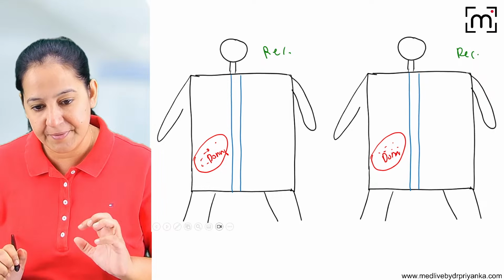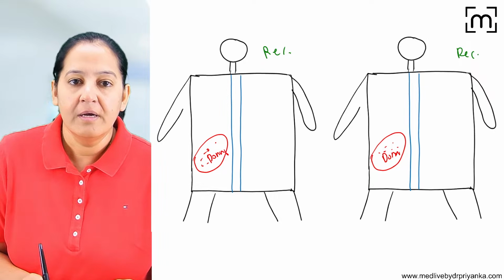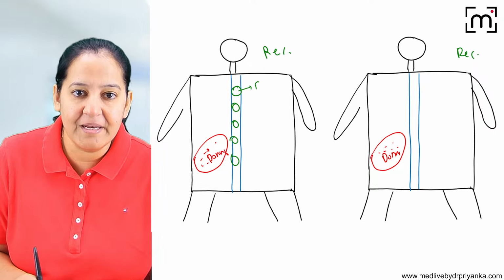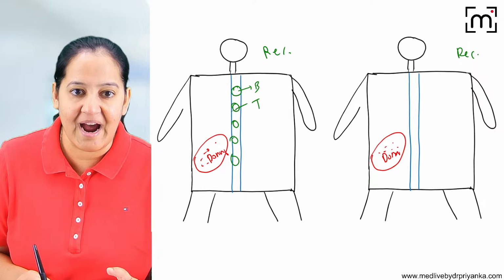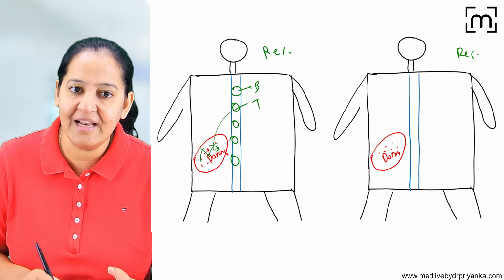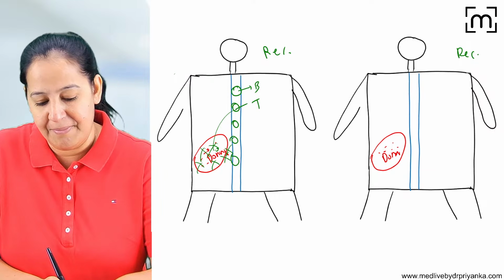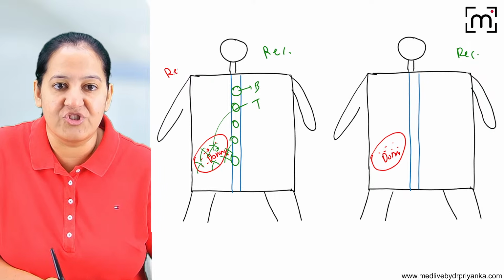So usually what happens? The recipient body has the B and the T lymphocytes. These are the lymphocytes, B lymphocyte and T lymphocyte. They attack the donor and kill the donor tissue. They reject the donor tissue. This is simply known as rejection. This mechanism is known as rejection.